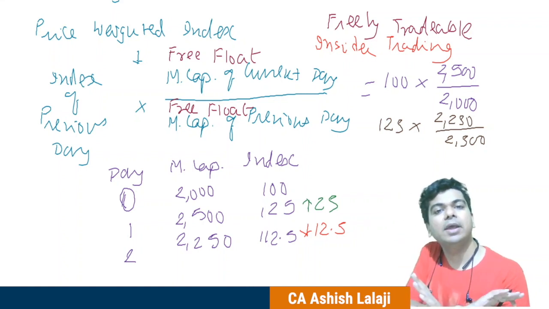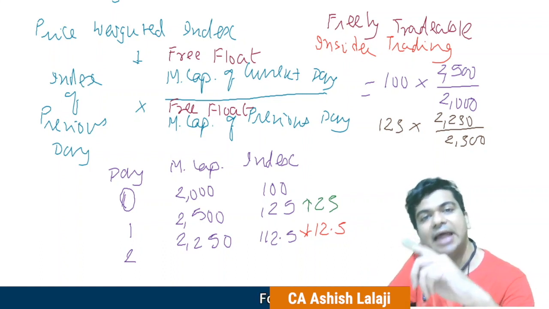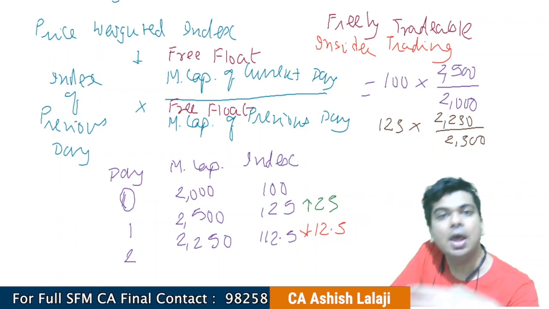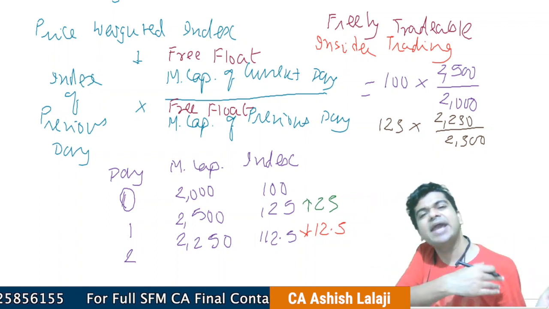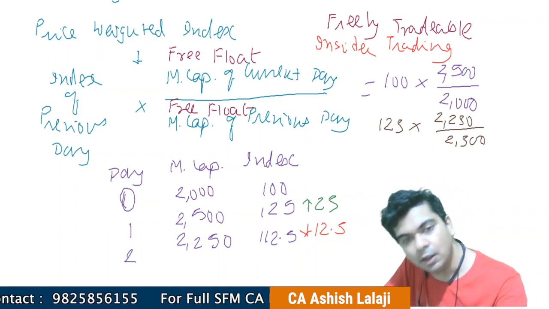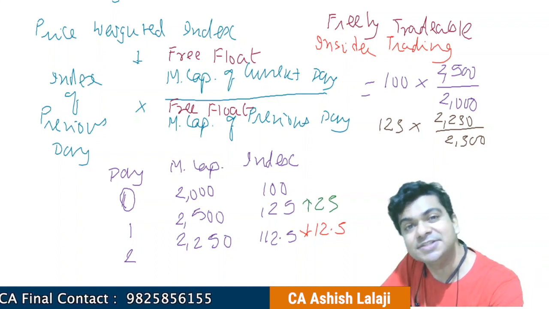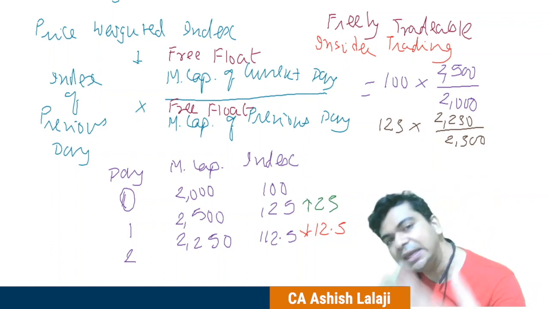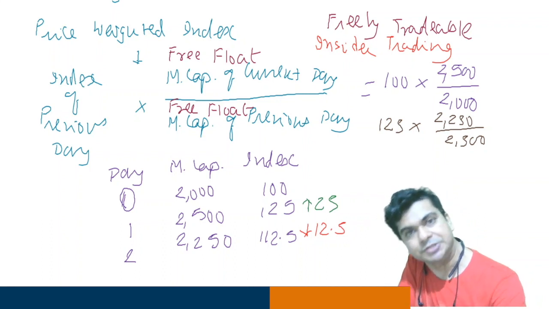So no one can do insider trading, not just in India, actually worldwide. That's the reason we are using the concept of free float market capitalization. As a promoter, I cannot buy and sell shares on a daily basis, so please exclude those shares. Which are the shares which are publicly tradable? Consider that, work out the free float market capitalization, and on the basis of that, decide what the index is for a particular day, right?